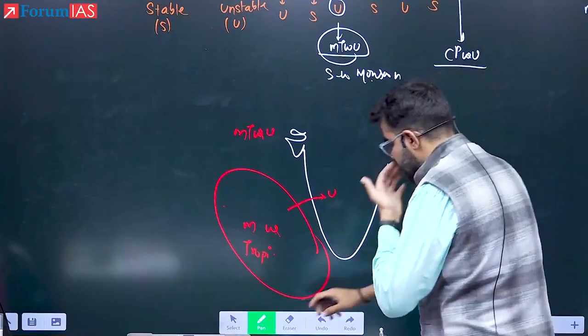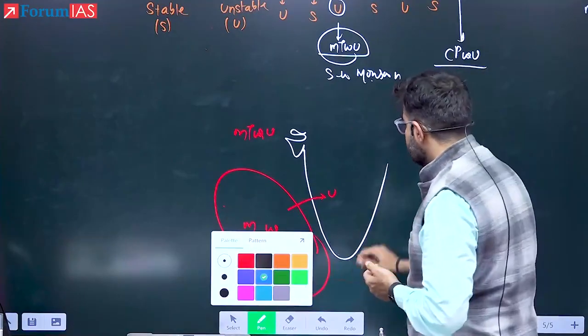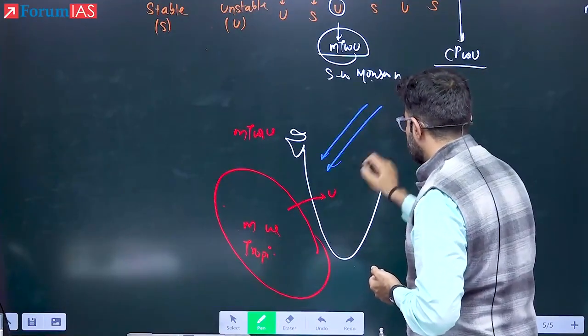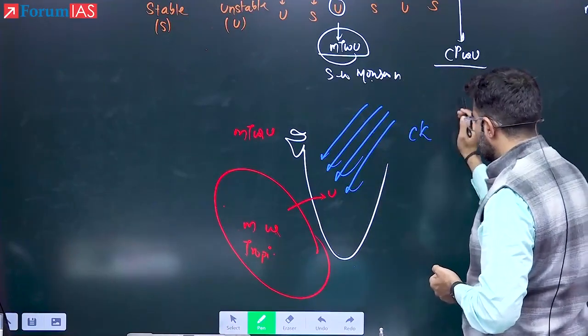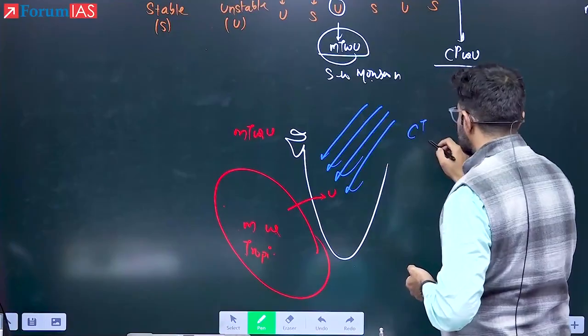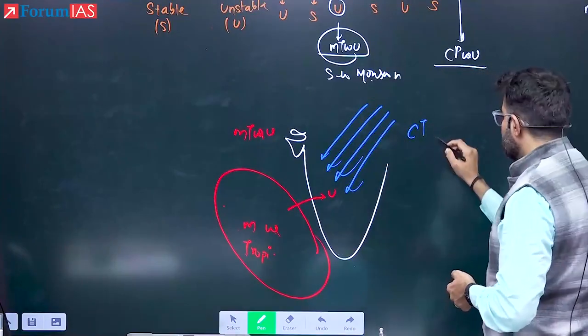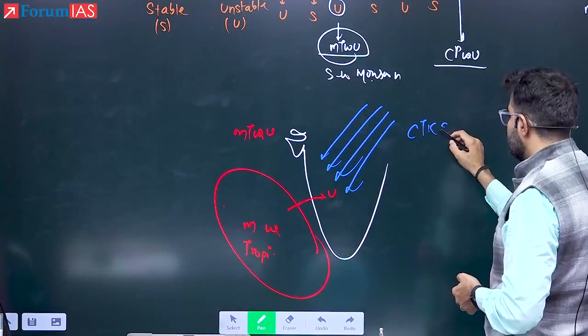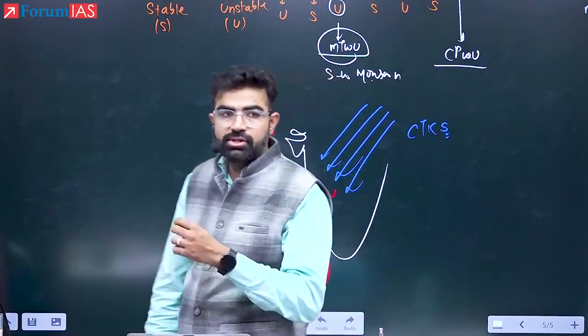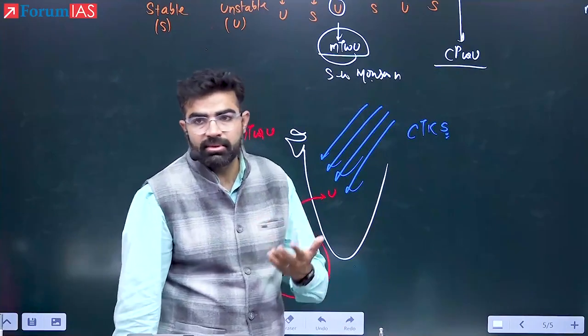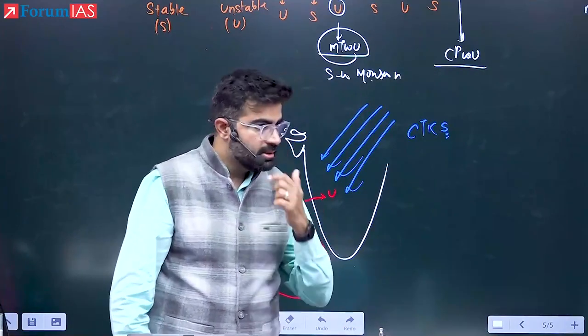Now see here, the second one. That is here, C, that is continental. Yes, it is cold. Or instead of that, C first is tropical. It is in the tropics only. It is cold, and is it stable or unstable? It is stable, and does not cause rainfall in most of the area. So CTKS represents which air mass? Northeast trade winds air mass.